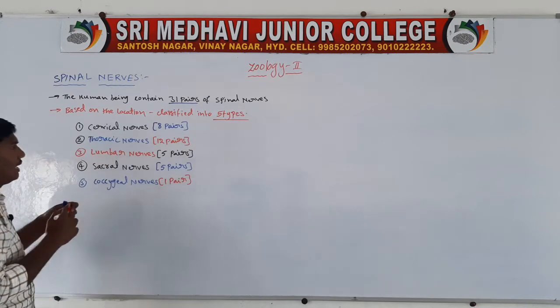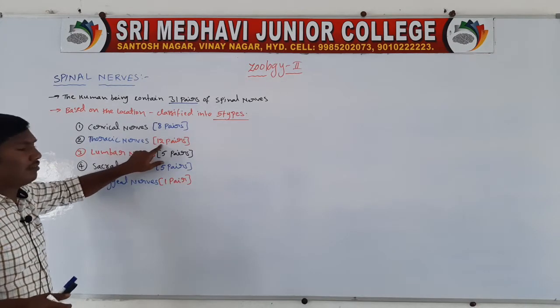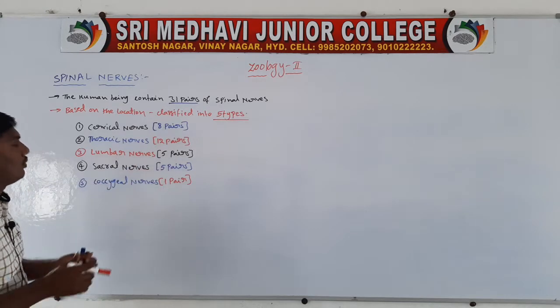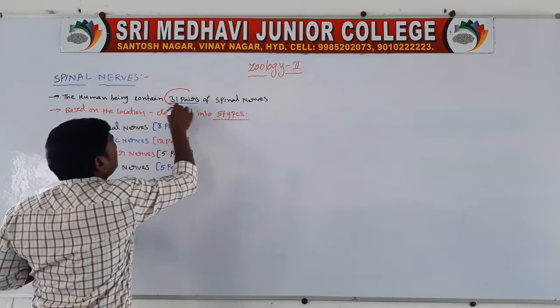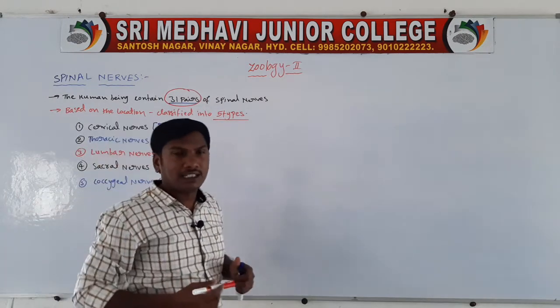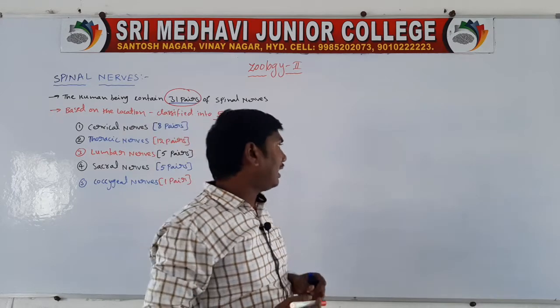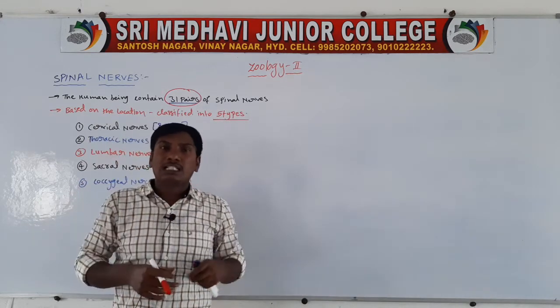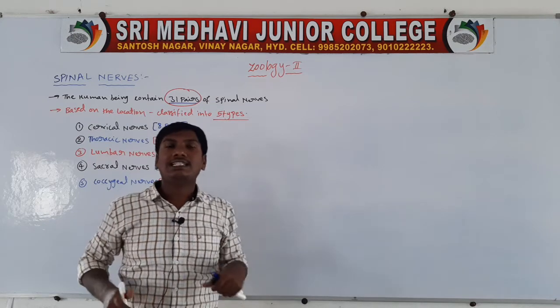So totally, 8 plus 12, 20. 20 plus 5, 25. 25 plus 5, 30. 30 plus 1, 31. The total number is 31 pairs of spinal nerves present in human beings. They arise from the spinal cord, so this nerve is called a spinal nerve.